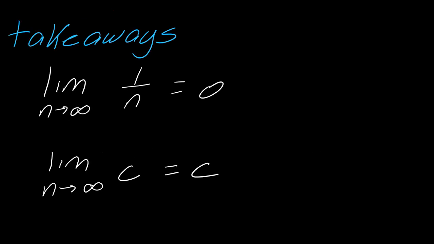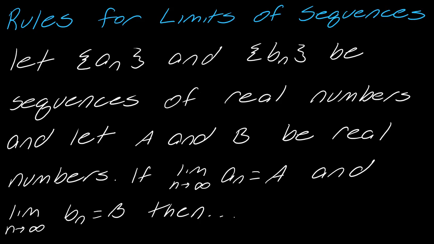Okay, so the real takeaway that I do want you to take from this, though, is that there are two main limits now that we can count on. The limit as n goes to infinity of 1 over n equals 0, and the limit as n goes to infinity of c equals c. So these two we're going to play around with, of course, in a moment as we learn more about limits with sequences. The next thing that feels like the right thing in this progression of talking about convergence of sequences is we should have some rules for limits of sequences.